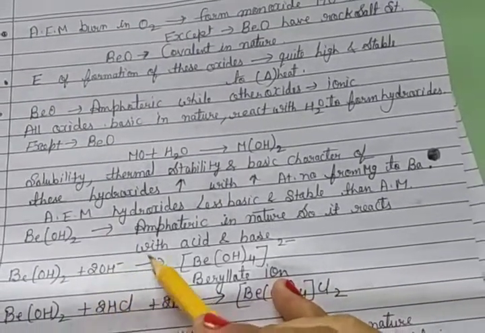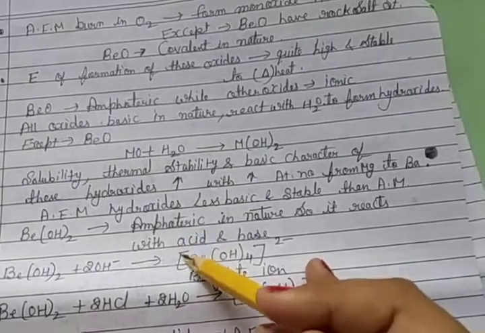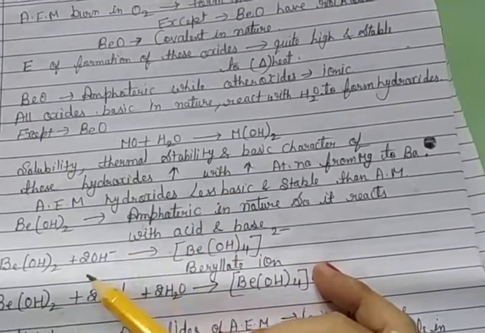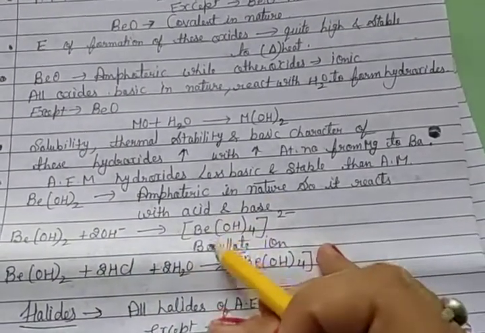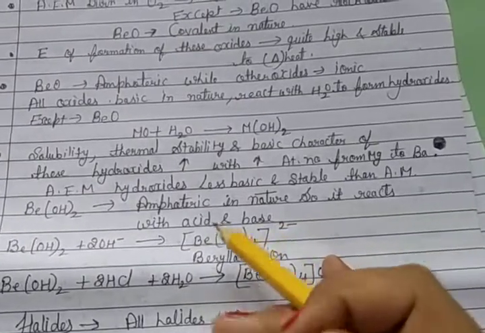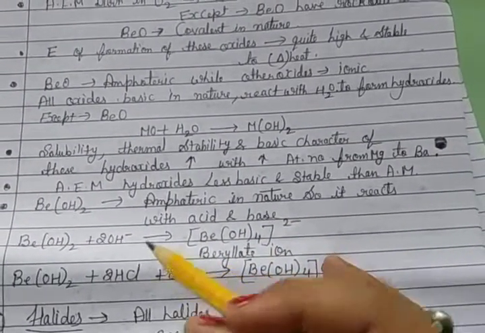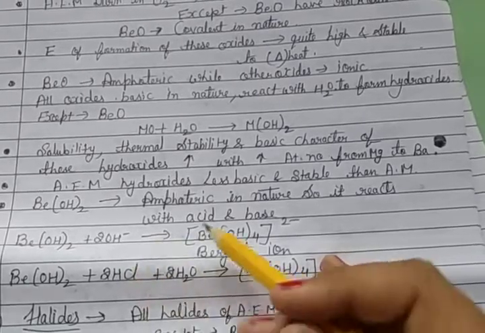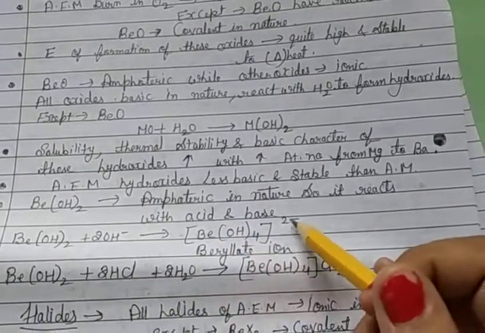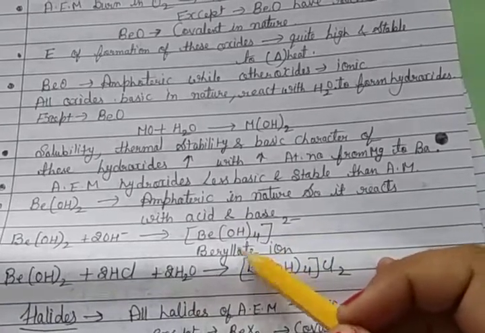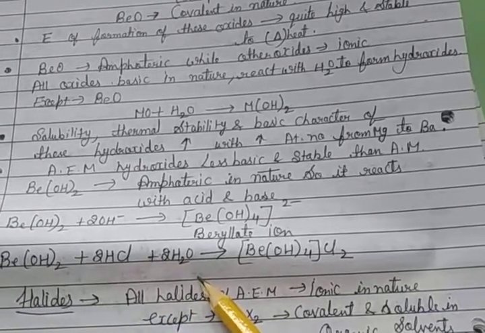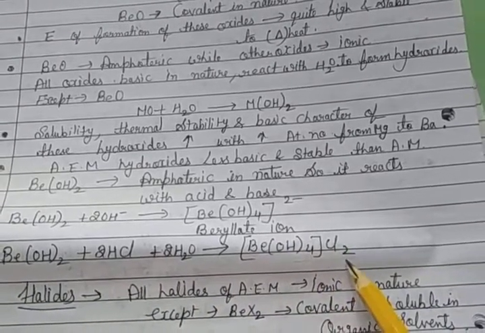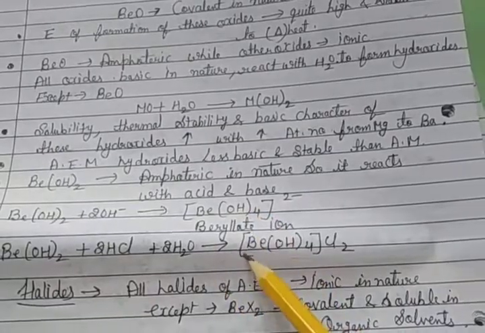Beryllium hydroxide is amphoteric in nature and reacts with both acid and base. Beryllium hydroxide reacts with 2 OH minus to form [Be(OH)4]2 minus, the beryllate ion. And beryllium hydroxide reacts with HCl, 2 HCl, to give BeCl2 and water, which represents its basic nature.